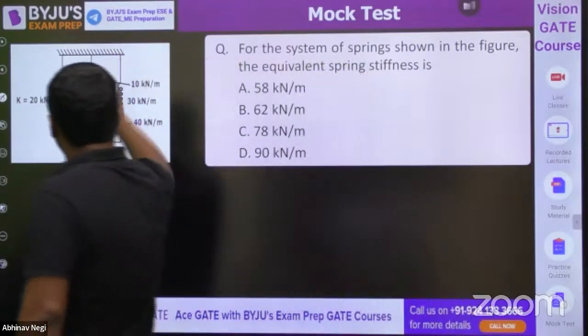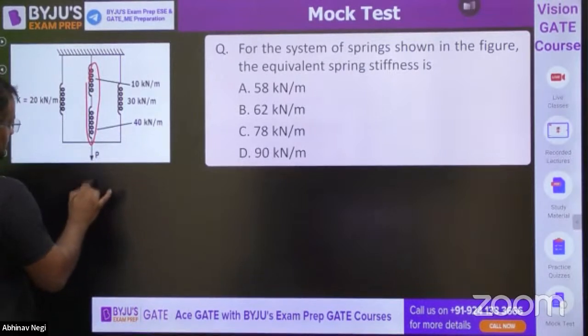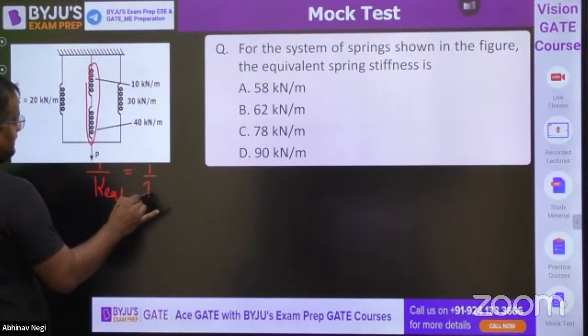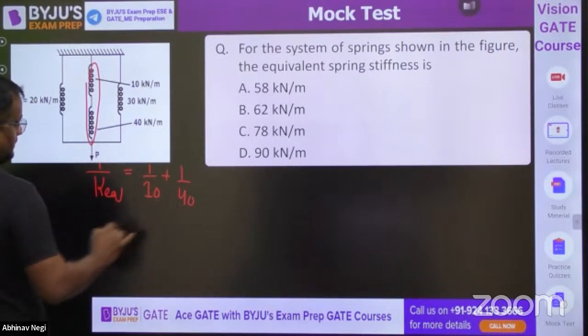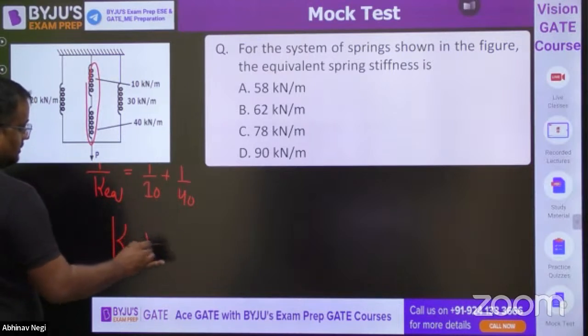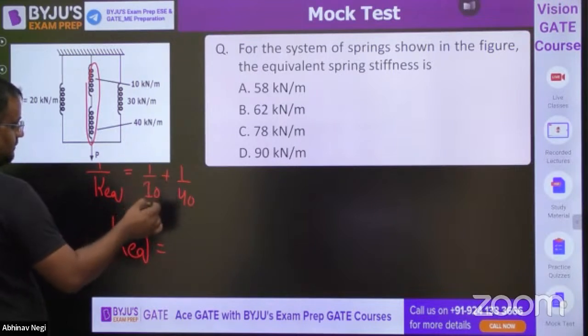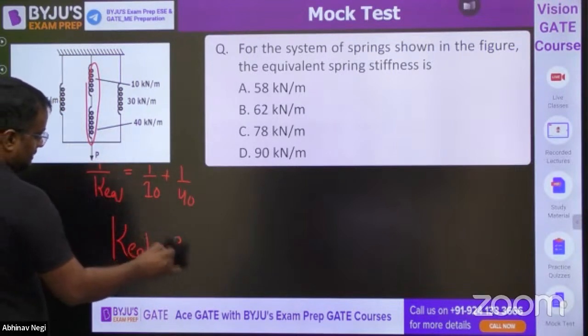Now, these two are in series. So K equivalent is equal to 1 by 10 plus 1 by 40. So K equivalent is 44 by 40, and 40 by 4 is 8.